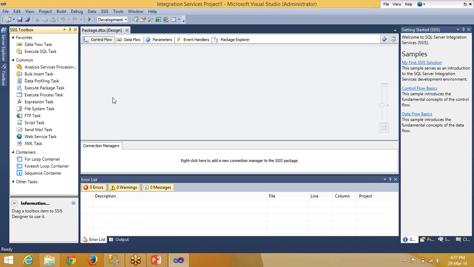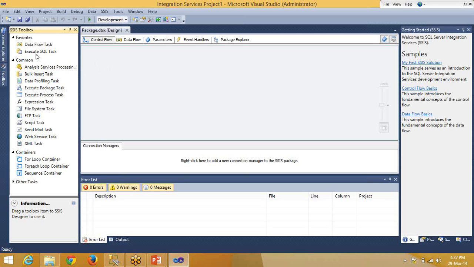Nothing much of a difference. One is that the parameters tab has been added. Up to 2008 R2, we had only control flow, data flow, event handlers, and package explorer. This parameters tab has been added additionally in SSIS 2012.